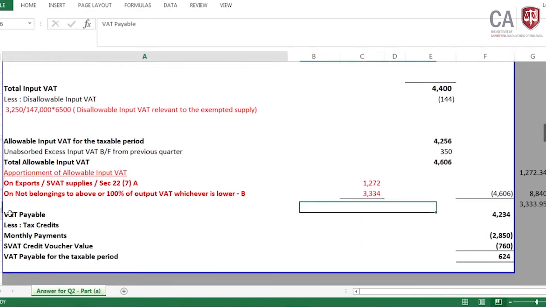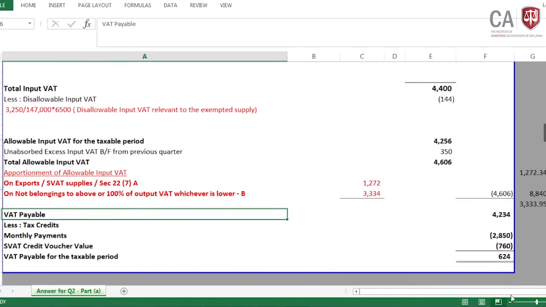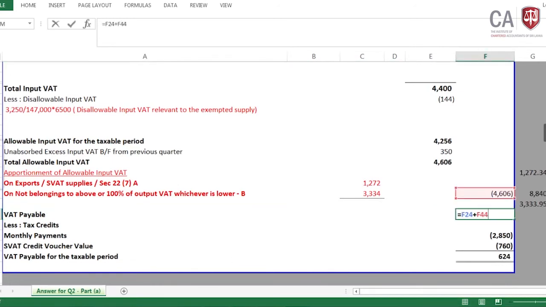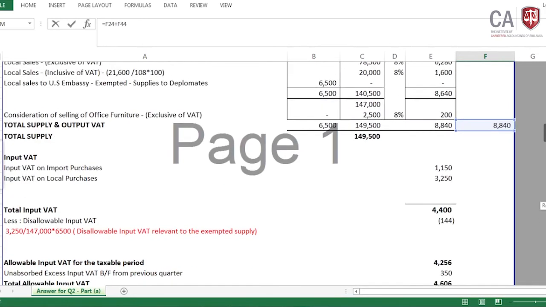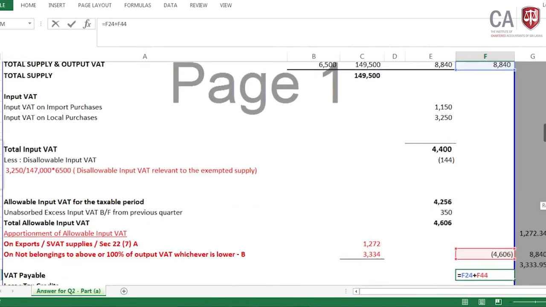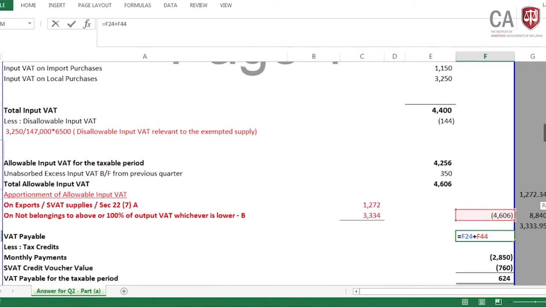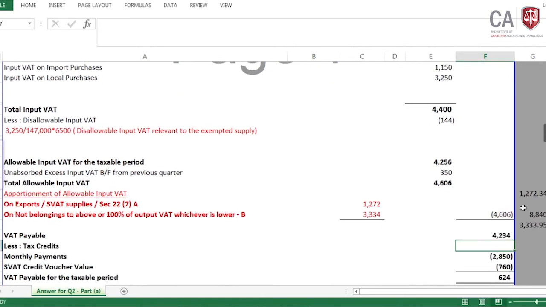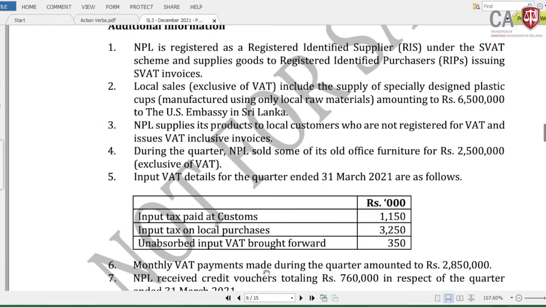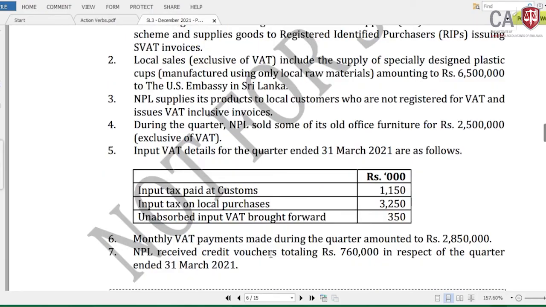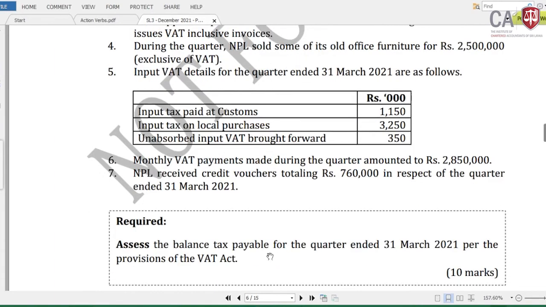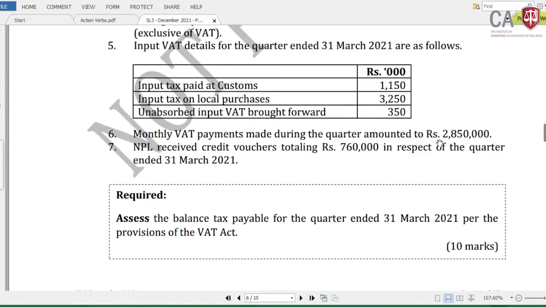VAT payable, how to compute VAT payable? Output VAT minus input VAT. Now we have the output VAT. Output VAT is 8,840, input VAT is 4,606, then it ends up with 4,234. Then for this monthly VAT payment, in the question the monthly VAT payments are given as 2,850,000 and SWAT credit voucher 760.